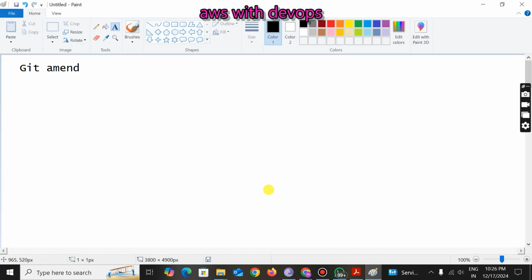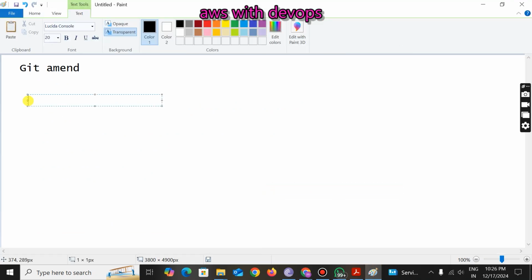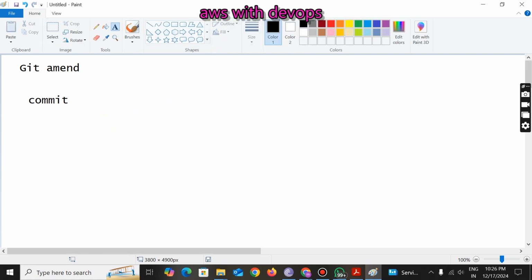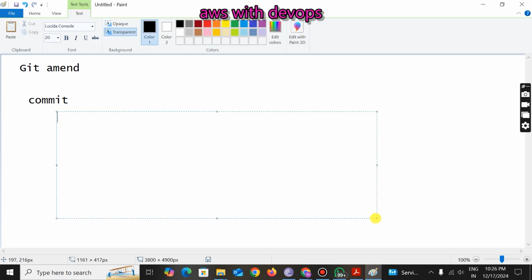Now tell me one thing. Can anyone tell me what is the meaning of commit? What is the meaning of commit? Meaningful progress in the code, right? Meaningful progress in the code. When the developer thinks there is meaningful progress in his code, then only he will do the commit.